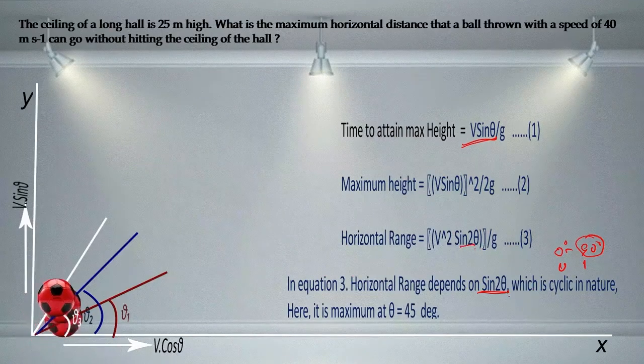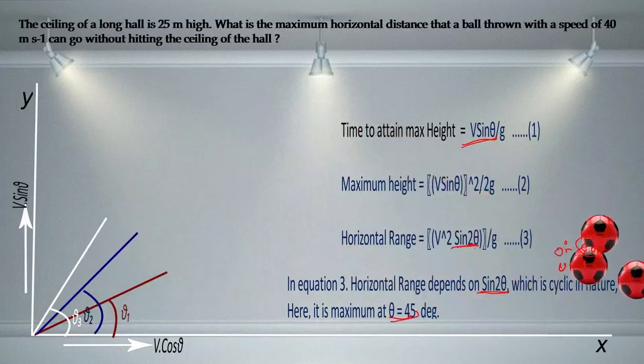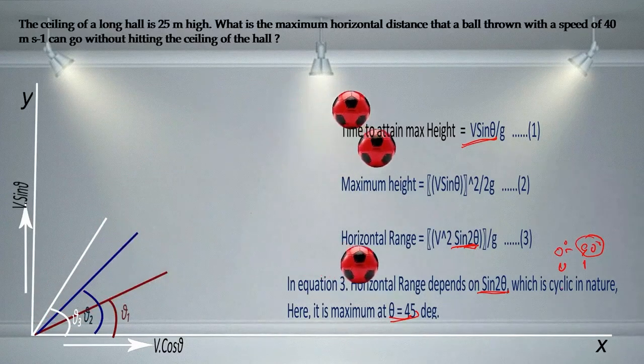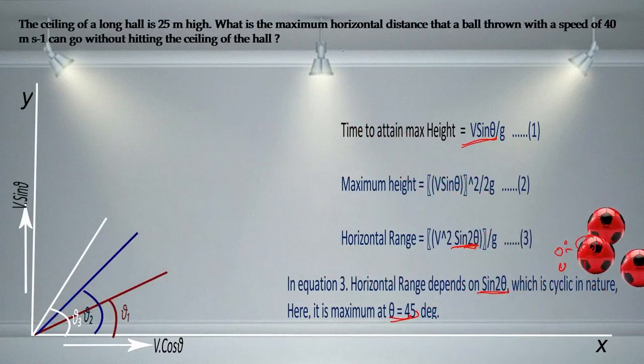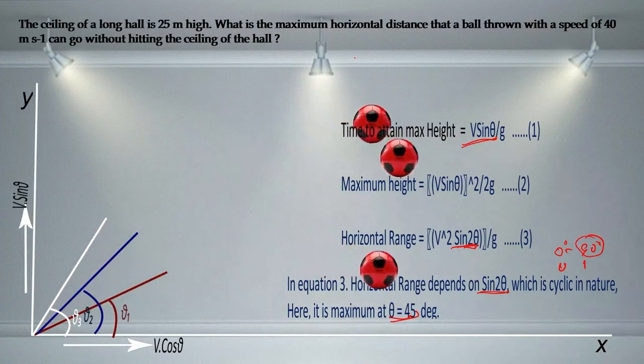Now at theta equal to 45 degree, this value is going to be maximum. So we can say that at theta equal to 45 degree, the horizontal range is going to be maximum. But in this question, it says that the ball should attain maximum height. So the approach is going to be a little bit different here. Let's move towards the question.